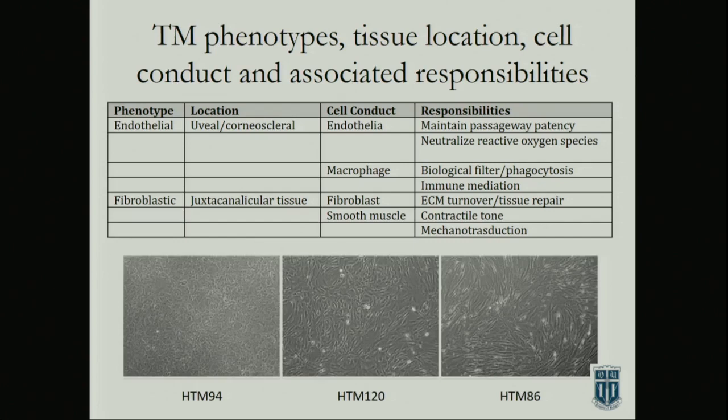mechanotransduction. And so when you culture these cells, you see this classic endothelial cobblestone appearance. When you get more uveal corneoscleral cells, closer to the JCT, they're a little more mixed, and they tend to be a little more elongated. They still form monolayers, but they tend to overlap their processes a little bit. The TM cells like touching each other.